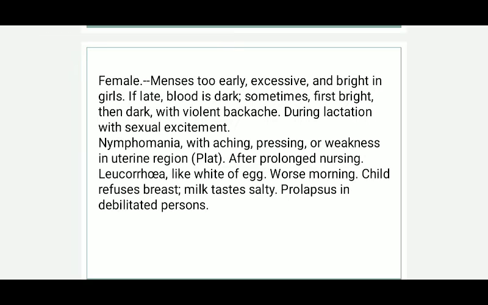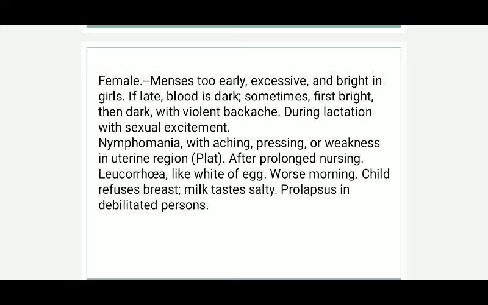Nymphomania means sensitivity of vagina. Patient cannot touch that part, the vaginal area. So nymphomania is there with aching, pressing, or weakness in uterine region. Platina also has a similar symptom. After prolonged nursing, there is pain. Leukorrhea is like white of egg. This is important for your gynec and for your 2 mark question also. Leukorrhea like white of egg, that is your Calcarea fos.